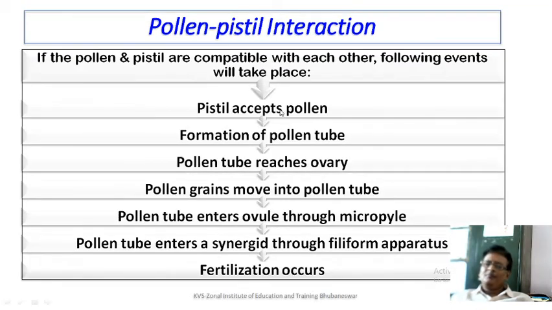And here I am showing you a flow diagram. This flow diagram is the sequence of events in case the pollen is compatible. In case it's compatible, the pistil will accept the pollen. There is formation of the pollen tube. The pollen tube reaches the ovary. The male gametes move into the pollen tube. The pollen tube enters through the micropyle. The pollen tube enters the synergid with the help of the filiform apparatus, and fertilization will take place. This sequence of events is pollen-pistil interaction in case of compatible flowers.